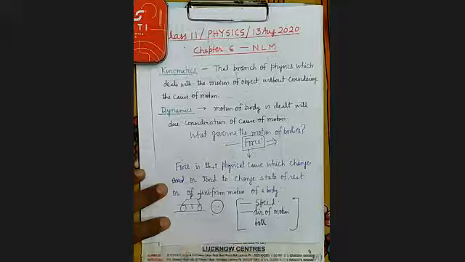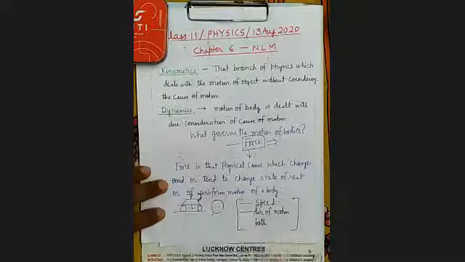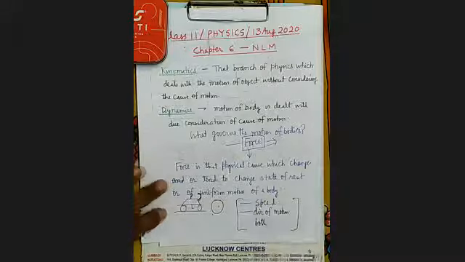Speed can be changed by applying more force on the pedal. How can you change the direction? By turning the handle. How can you change both? By doing both the things simultaneously: apply more force on the pedal and apply force on the handle to turn it. It's clear? So this way we can change the velocity.